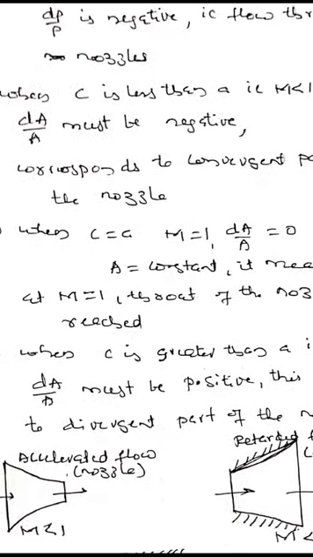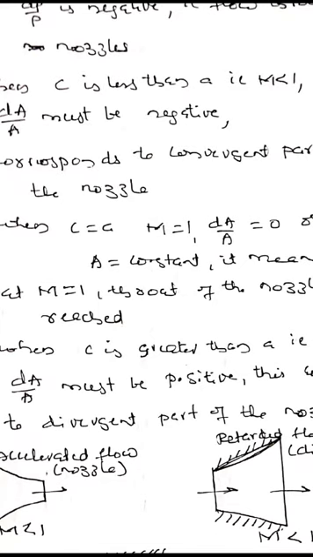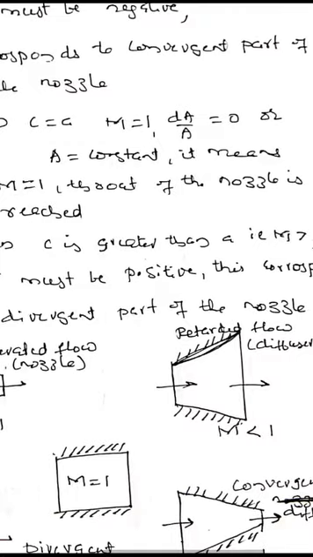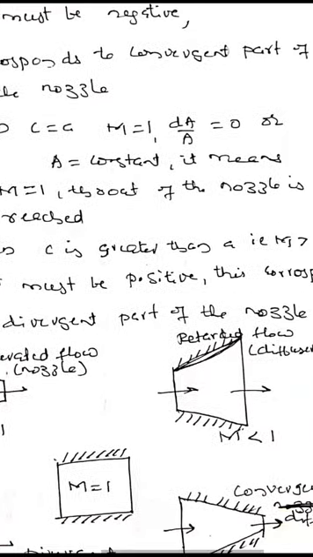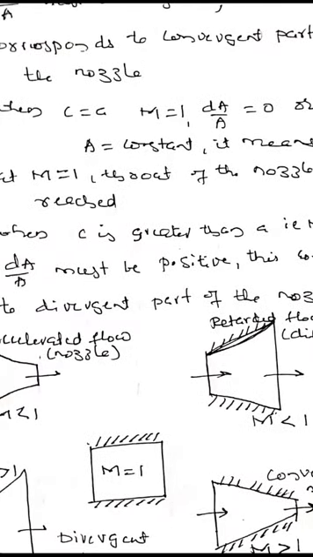Then when C is equal to a, velocity of fluid equals velocity of sound, Mach number equals 1, and dA/A becomes equal to 0. That means the cross-section area will be constant at the throat. Then if C is greater than a, Mach number is greater than 1, dA/A should be positive to satisfy the equation, since dP/P is negative.